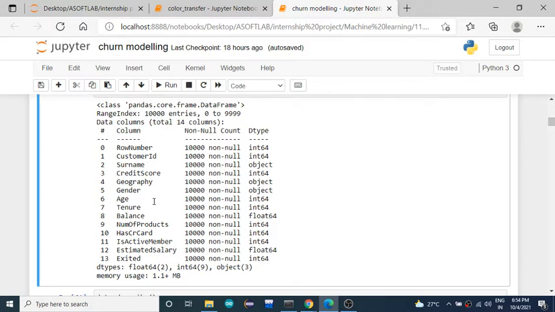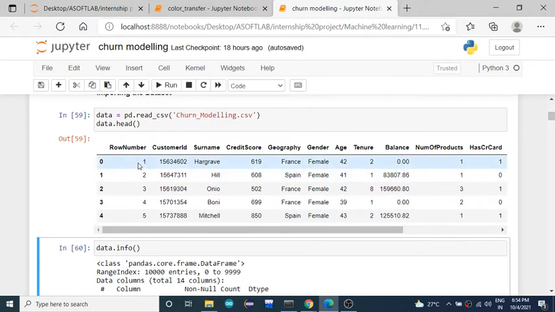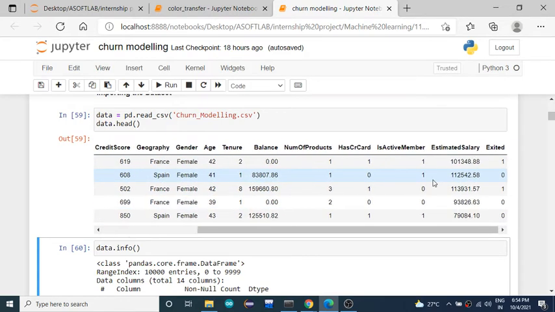Out of those, 2 are of floating point data type, 9 are of integer type, and 3 are of object type, that is categorical data. Except those 3, that is surname, geography and gender, all other data types are in numerical form.